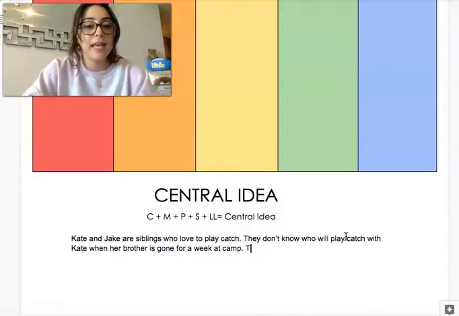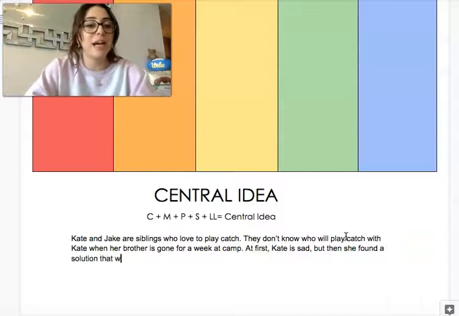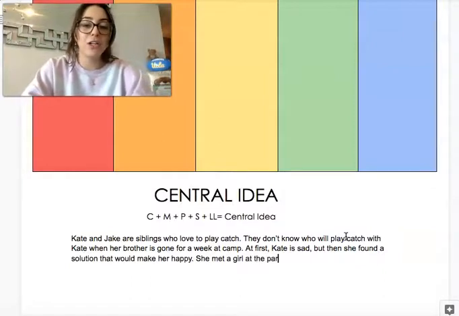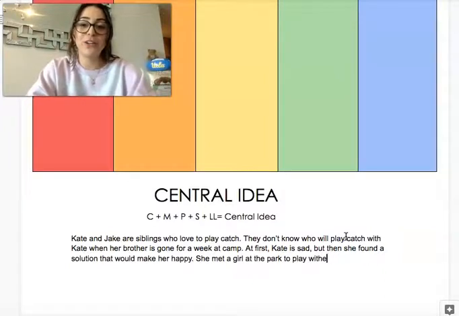So I'm going to say at first, Kate is sad, but then she found a solution that would make her happy. She met a girl at the park to play with her while her brother is gone.